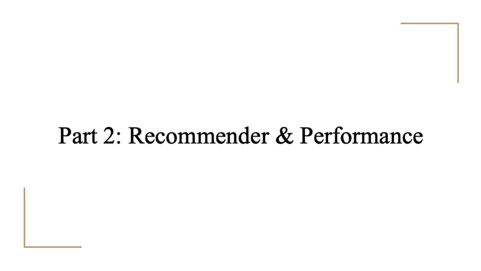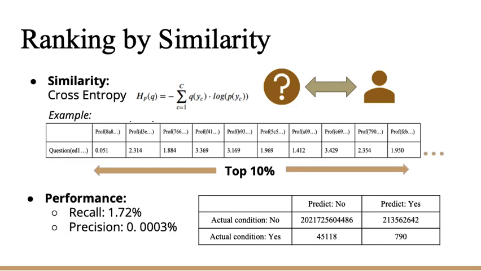After we got the topic distributions, the next step was to match the question with a group of professionals who were very likely to answer. There were 2 attempts to match. The first one was matching the questions and professionals only by similarity. The similarity in this project was measured by cross-entropy. If a question and a professional were very similar over the topic distribution, cross-entropy between them would be high.